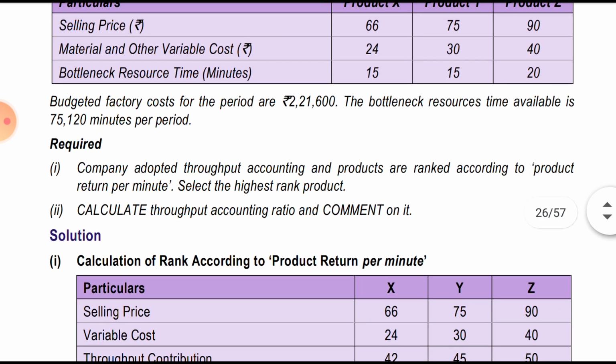What they require is, the company adopted throughput accounting and products are ranked according to the product return per minute. So we have to rank the products according to the product return per minute, and select the highest ranked product.